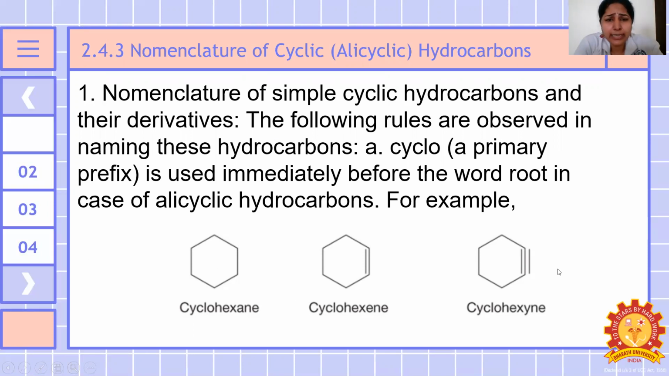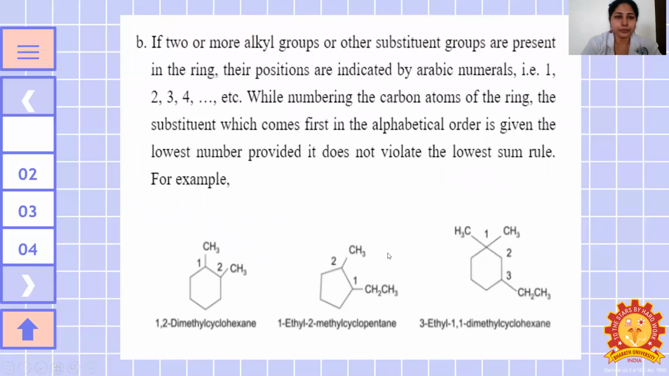So nomenclature of the simple cyclic hydrocarbons and their derivatives are as follows. The following rules are observed in naming these hydrocarbons. Cyclo, a primary prefix, is used immediately before the word root in case of alicyclic hydrocarbons. So cyclohexane, cyclohexene, and cyclohexyne because of the triple bond.